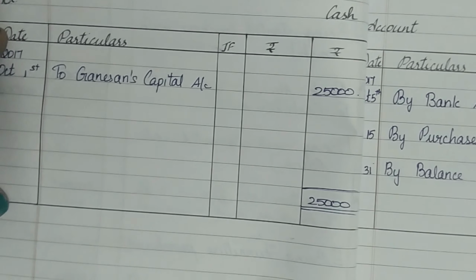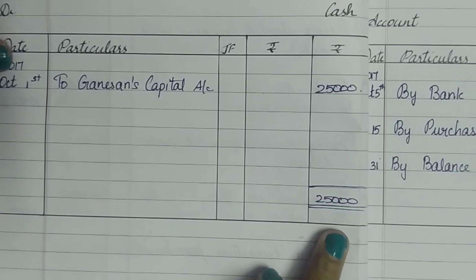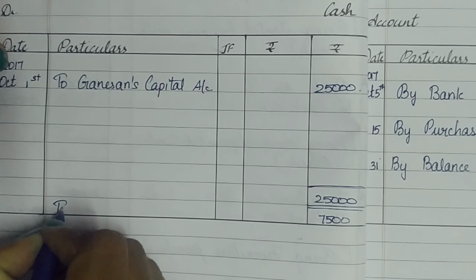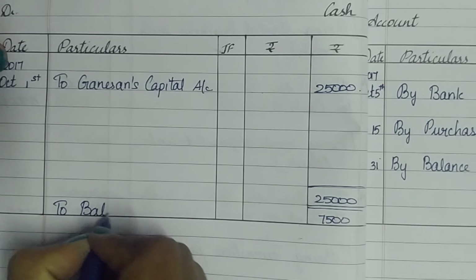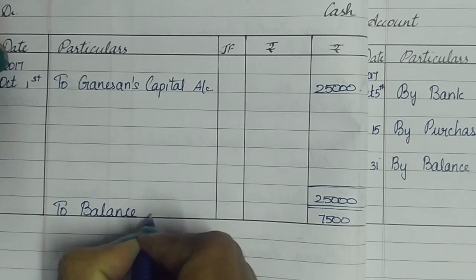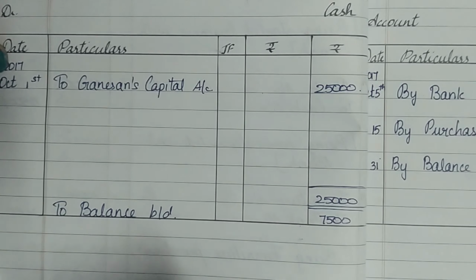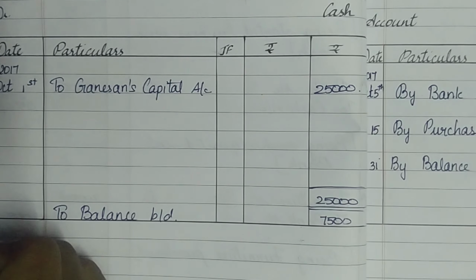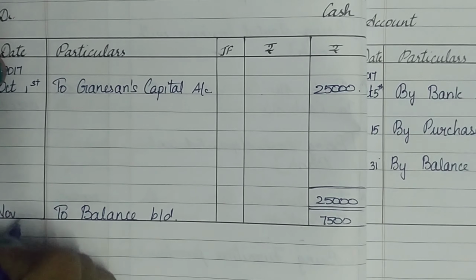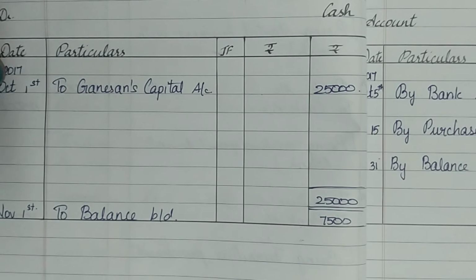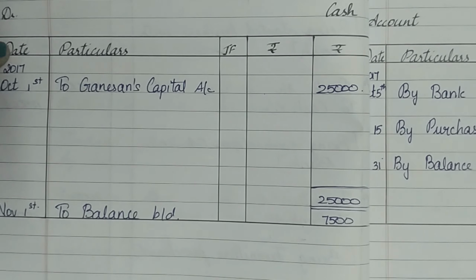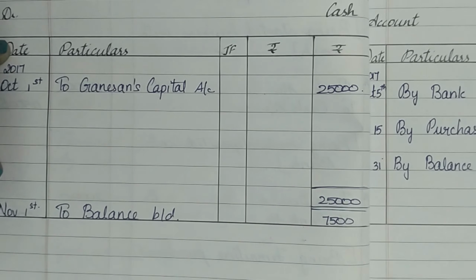So I move to the debit side and beneath the total I'm going to record the 7,500 as to balance brought down. This is happening for the next month's first date. So October, the next month is going to be November 1st. So cash account is over.